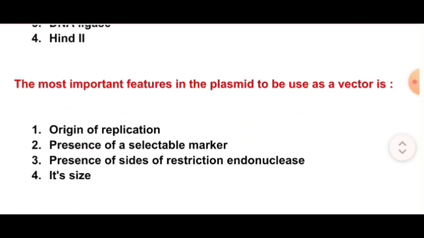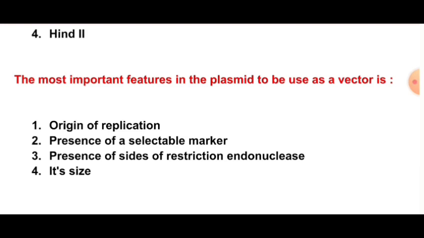Next question is, the most important feature in a plasmid to be used as a vector is origin of replication, presence of a selectable marker, presence of site for restriction endonuclease, its size. So the correct option is option A, origin of replication. The most important feature of a plasmid to be used as a vector is origin of replication.